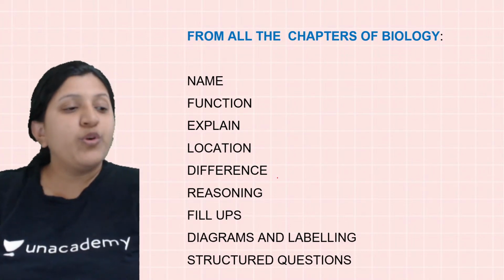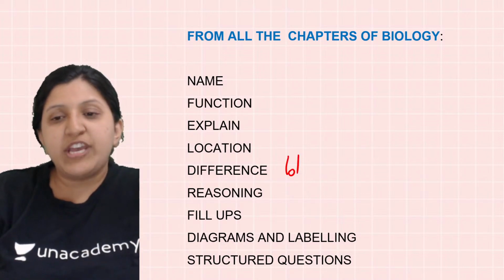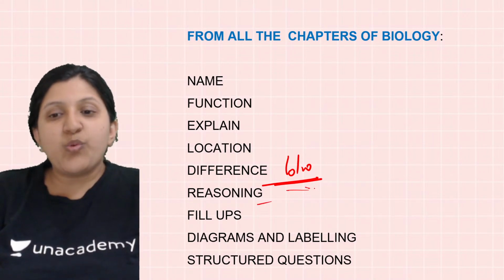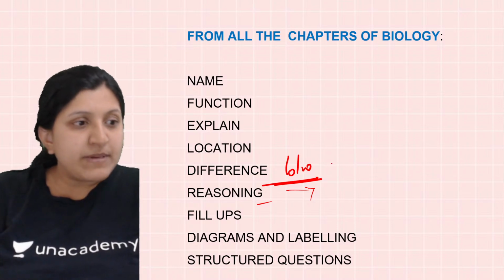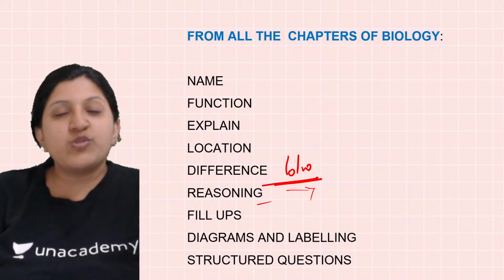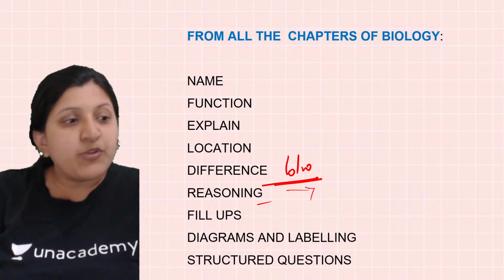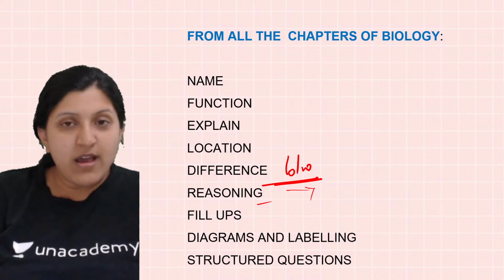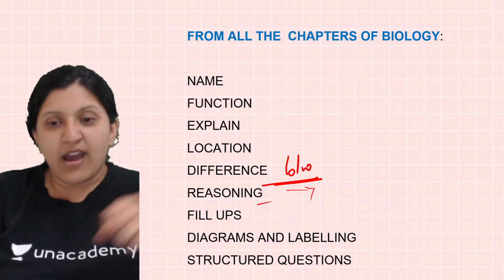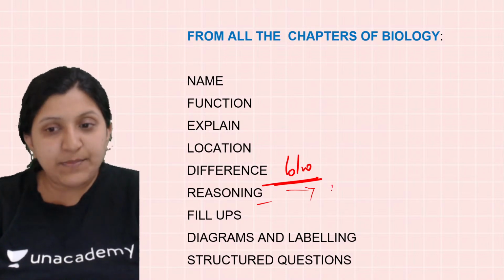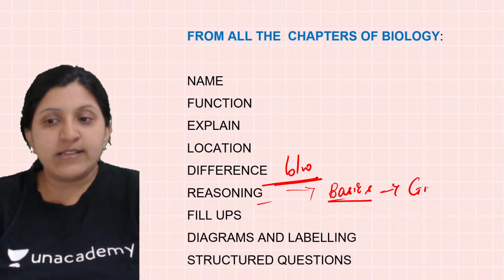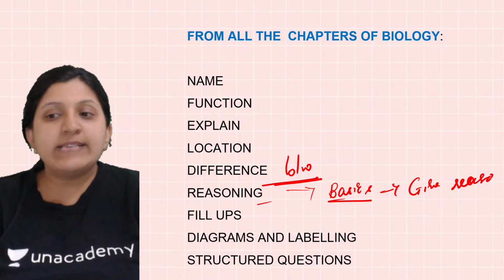Now you can find differences, that is, differentiate between. This you need to observe again. Reasoning, so give reason. Why exactly is there a thicker muscular wall, why is there a lumen that is narrower? What could be the reason why too much sweating occurs in the summer season, why not in winter? All these different things which they ask, you should understand the basic process for that. Once you understand the basics, you can give reasons. You can give the reason why exactly that is the cause.